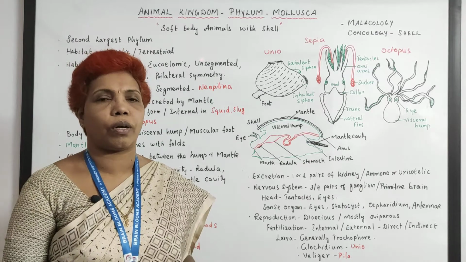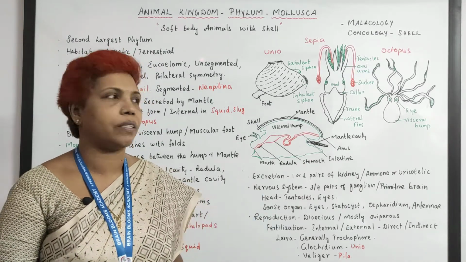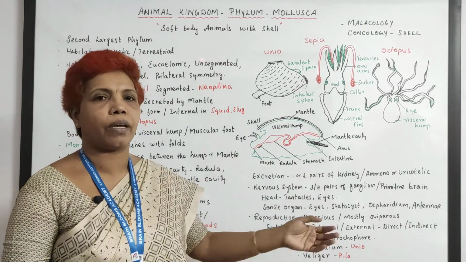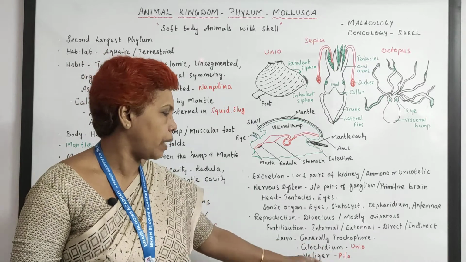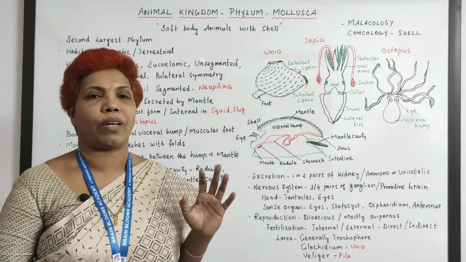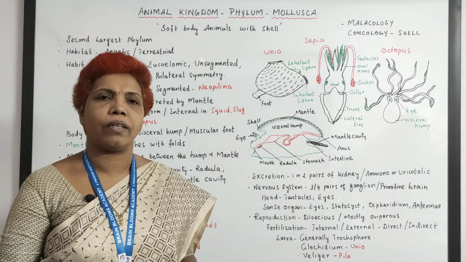The trochophore larva is the most common larva in molluscans. Apart from that, the freshwater mussel makes the Glochidium larva. And for Pila globosa, the Veliger larva is the common one. So the larva is very common here.